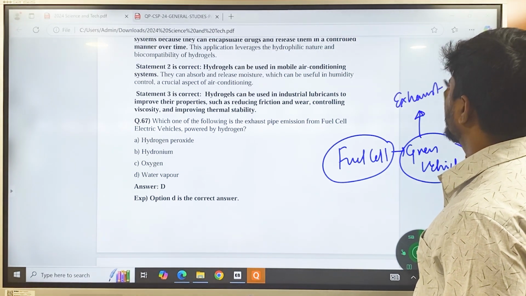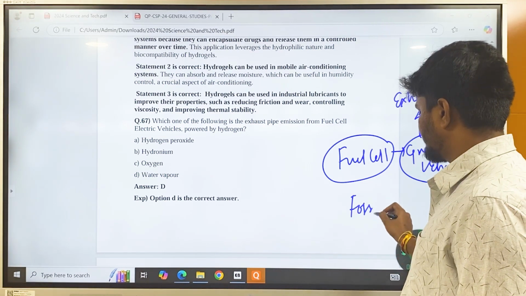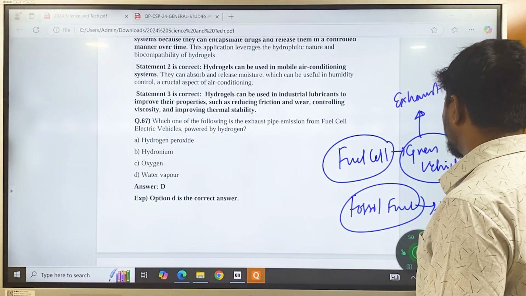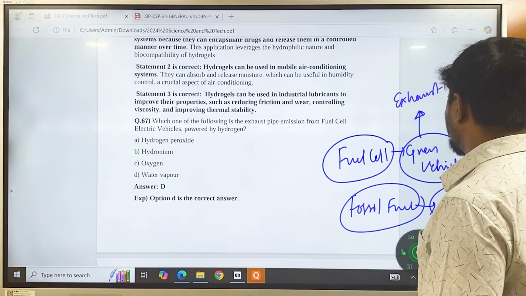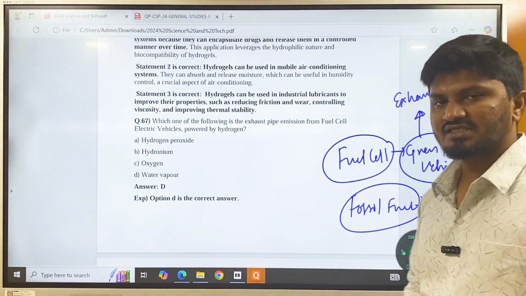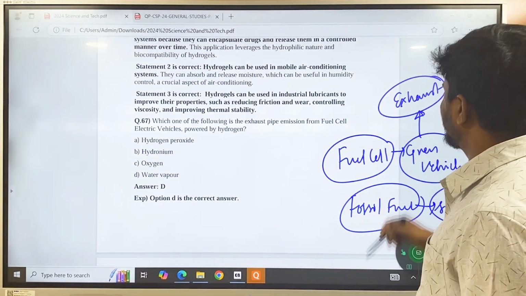If a vehicle is running on fossil fuels, from the exhaust you will see smoke, which consists of sulfur dioxide, carbon dioxide, etc. Whereas fuel cells, which are based on green technology, will not have any smoke and will not have any pollutants in the exhaust.